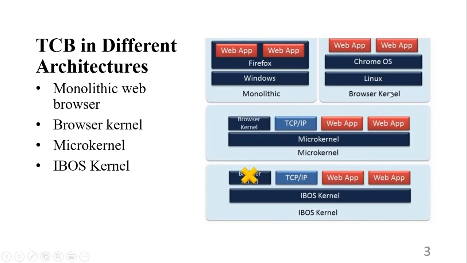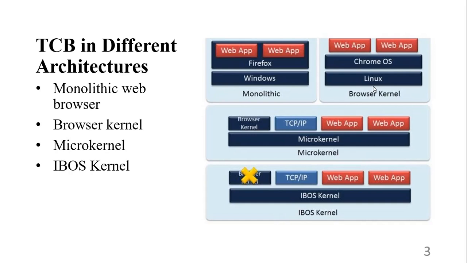This essentially decomposes the browser into a number of smaller subsystems. As you can see, the web apps are all subsystems and provide a cleaner separation between the security logic of the browser and the implementation of the browser. One main example is Google Chrome on Linux, as you can see in the diagram. The next one is the microkernel. The microkernel is designed for better isolation, but it still needs to trust all the components.